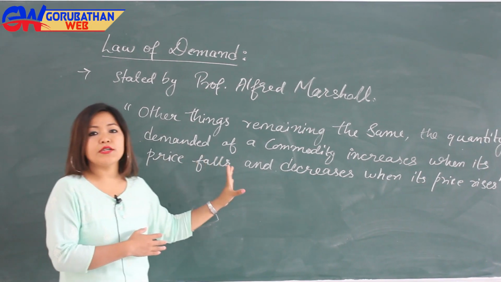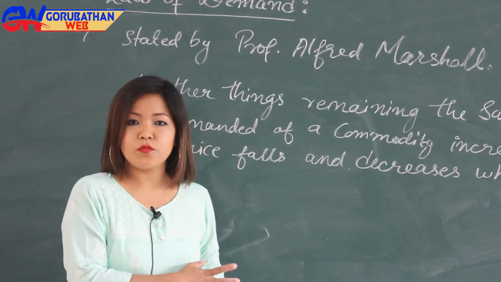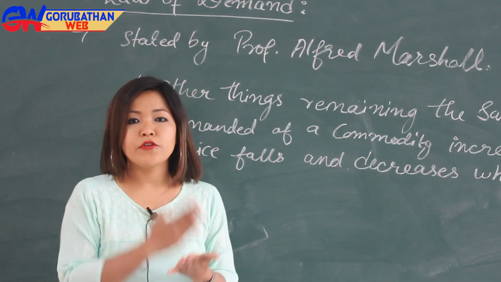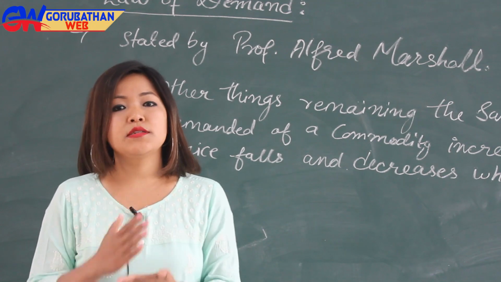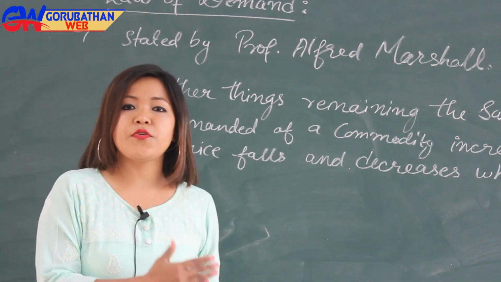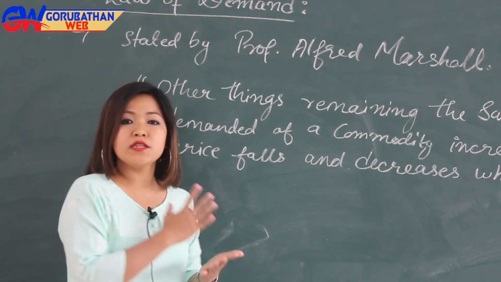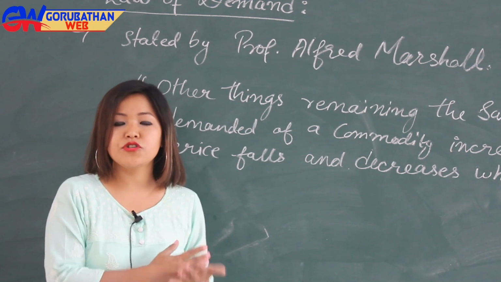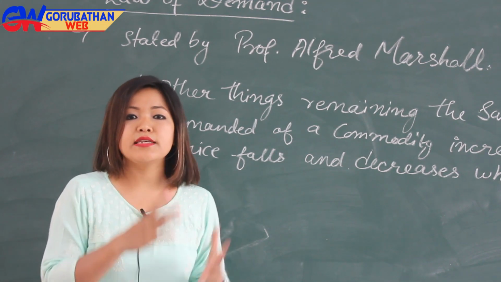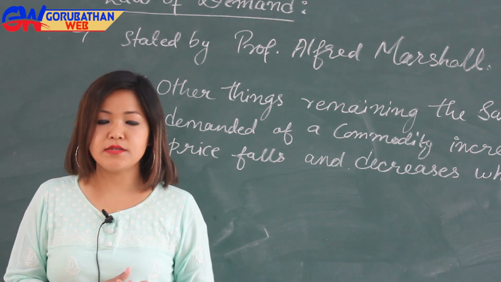When we are considering the relation between the price of the commodity and the quantity demanded of the commodity, we should assume that all other factors like income of the consumer, price of related goods, taste and preferences of the consumers, expectations regarding future prices, all these factors should remain unchanged or constant, and these assumptions are known as assumptions of law of demand.